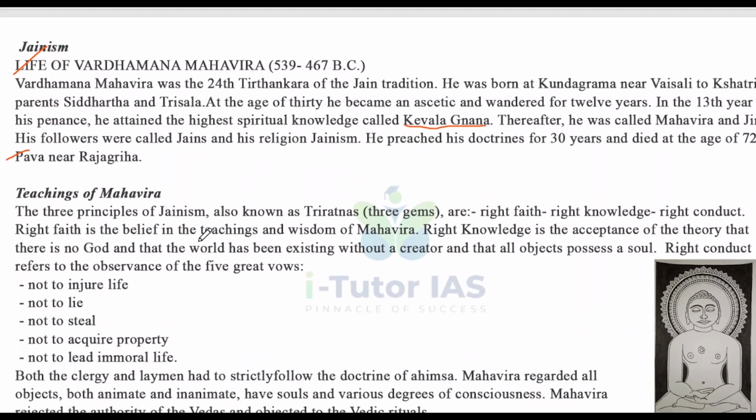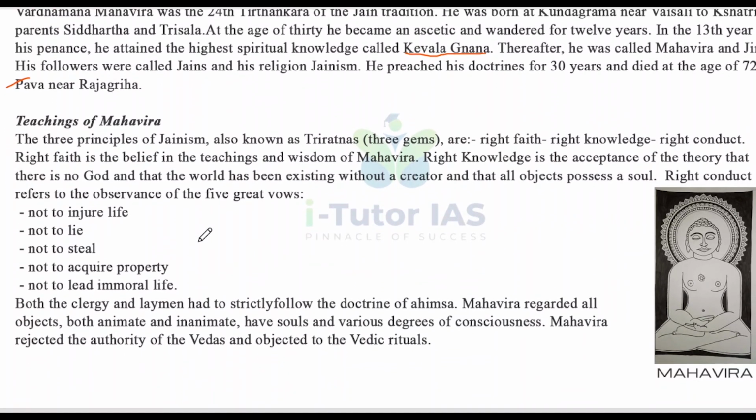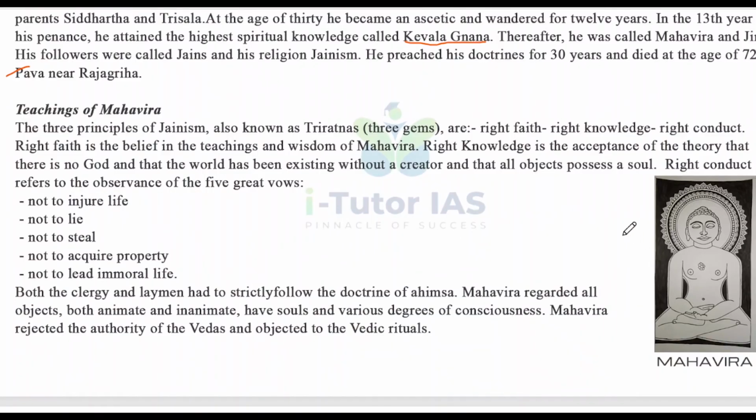Teachings of Mahavira. Here is one picture of Mahavira; you can Google it also. The three principles of Jainism, also known as Triratna, the three gems, are right faith, right knowledge, and right conduct.